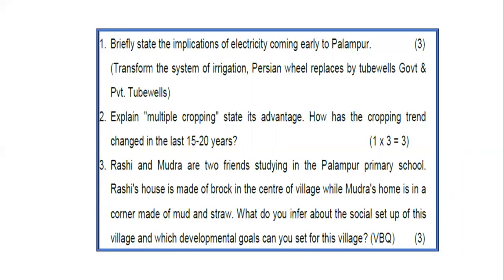Rashi and Mudra are 2 friends studying in Palampur Primary School. Rashi's house is made of brick in the center of the village. It should be brick over there. While Mudra's home is in a corner made of straw and mud. What do you infer about the social setup of this village, and which development goals can you set for this village? Now, this is a value-based question. So you will answer this with the understanding of the chapter, whatever you have understood from the chapter.